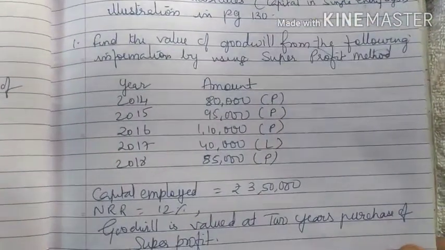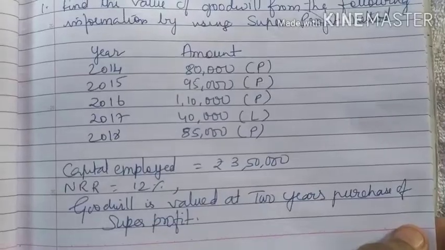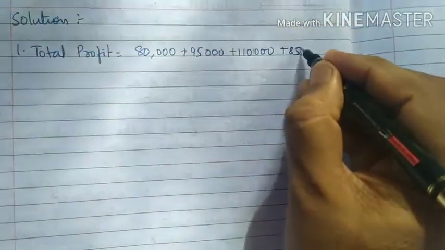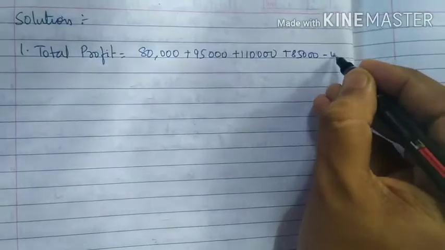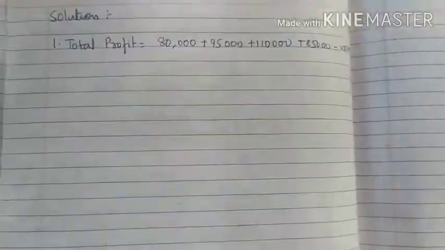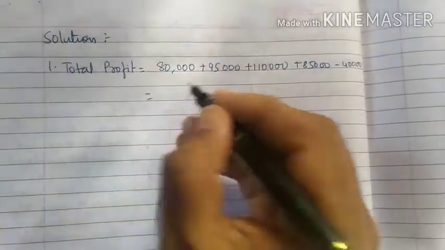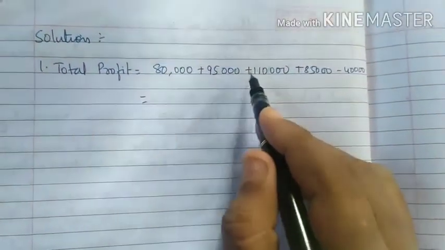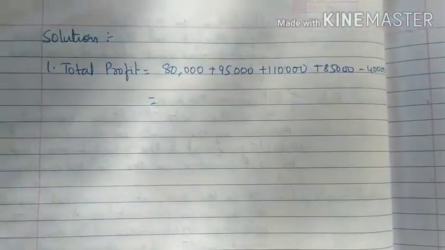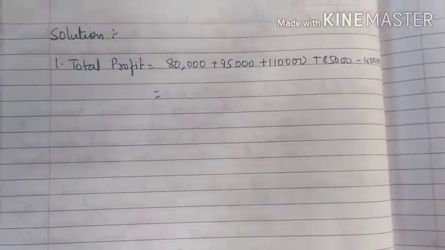Then we have a loss of 40,000 and a profit of 85,000, so plus 85,000 minus 40,000. Four years profit is given to you and 1 year loss is given to you. So profits you add and deduct the losses.